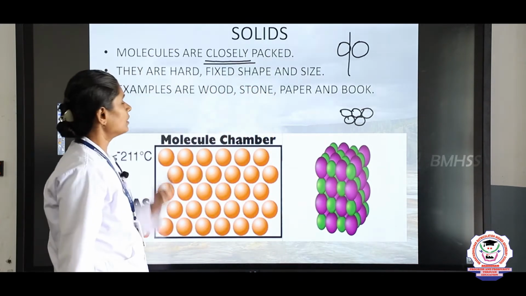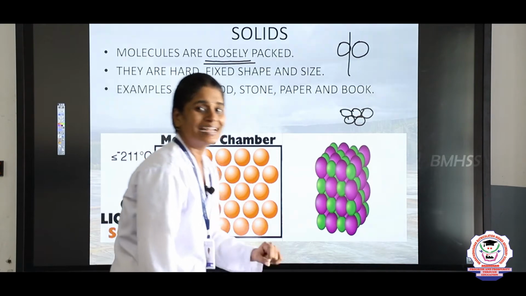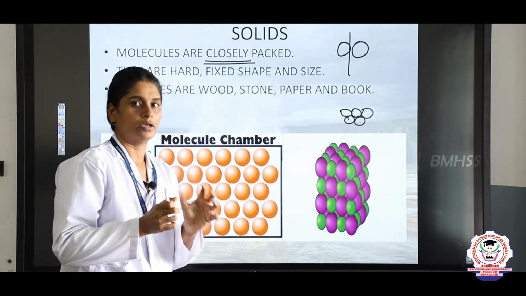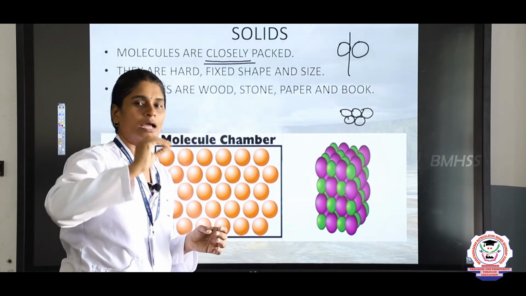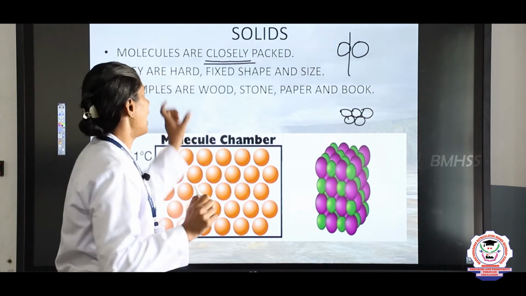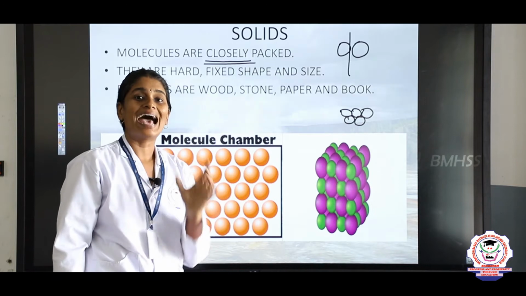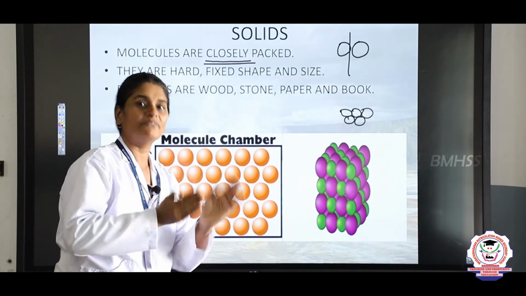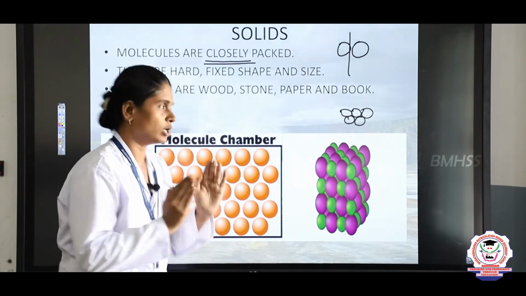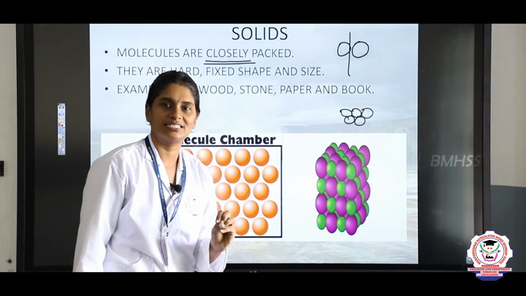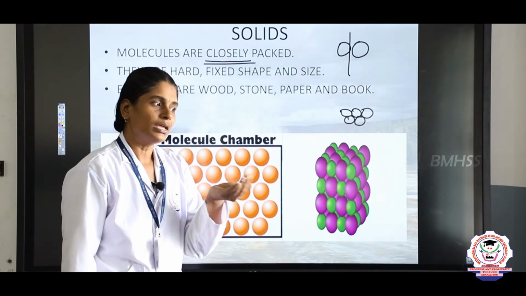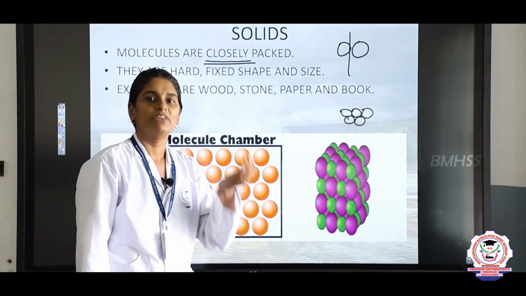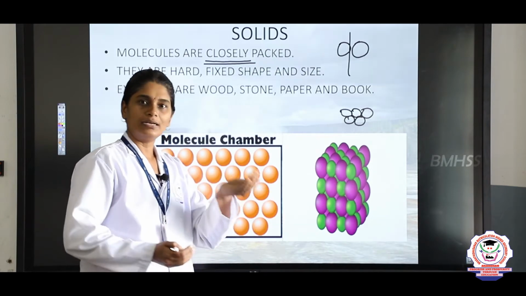Next, they are hard, with fixed shape and size. Solids are very hard. If you touch and see, it is very hard and has a fixed shape. By seeing we can say the shape of the solids, and it has a fixed size. When we weigh it, we can easily say solids have fixed size.